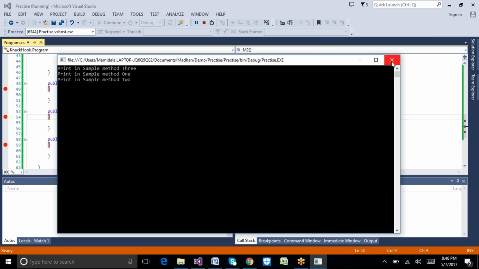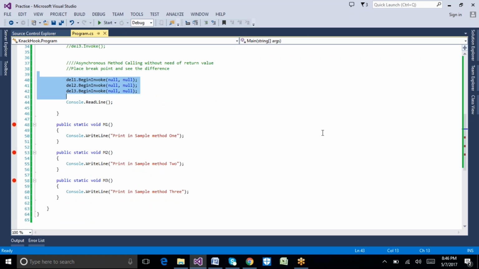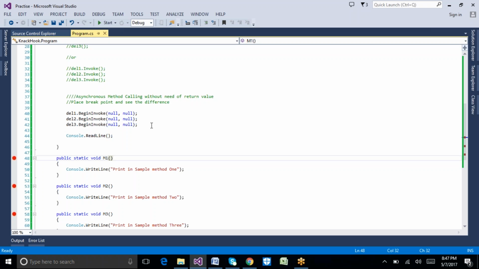So asynchronously we are going to call our methods. Even in the asynchronous method, one method will not wait for the output of another method. If we remember the previous example, first method 1 needs to complete, and only then does it go to method 2.